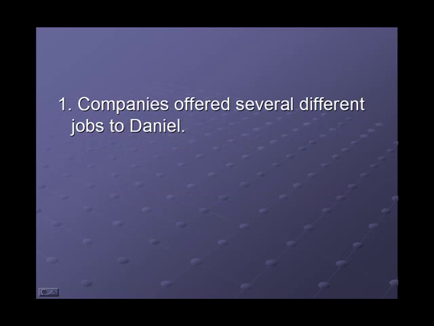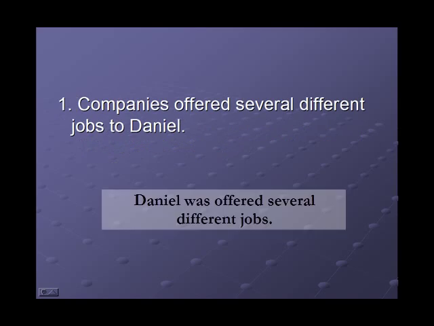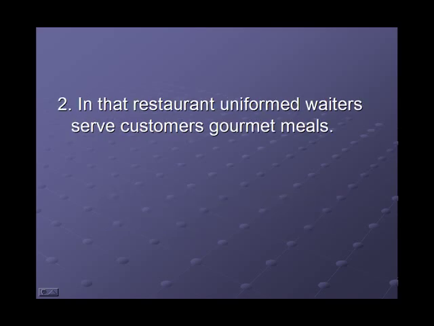Number 1. Companies offered several different jobs to Daniel. Answer: Daniel was offered several different jobs. 2. In that restaurant, uniformed waiters serve customers gourmet meals.